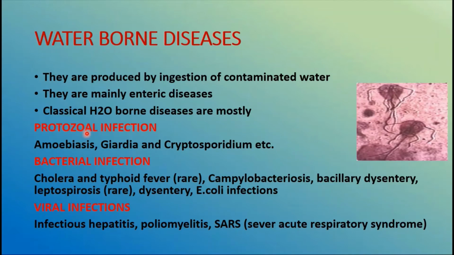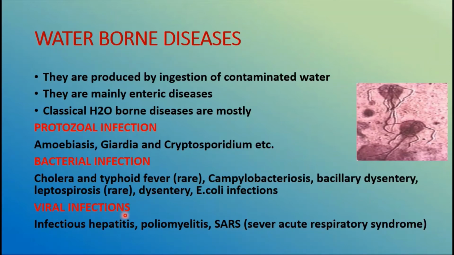Here you can see the protozoal infections are amoebiasis, giardia, and cryptosporidium. The bacterial infections are cholera and typhoid. Typhoid is very rare, but it is also one of the causes of waterborne disease. Then campylobacteriosis, bacillary dysentery, leptospirosis, which is also rare, dysentery, E. coli, etc. Then viral infections, mainly infectious hepatitis, poliomyelitis, and SARS, because you may also have some sort of inhalation. Severe acute respiratory syndrome may also be because of this waterborne disease, sometimes, not always.